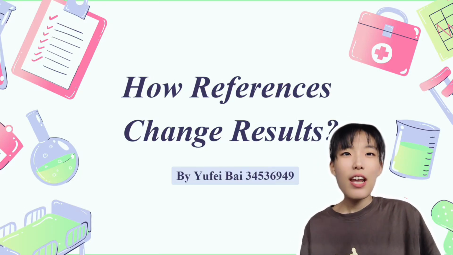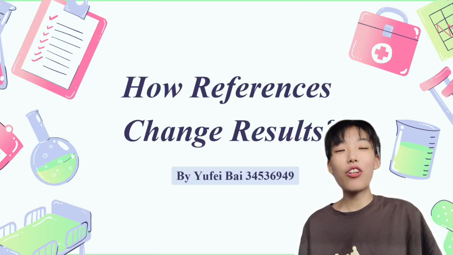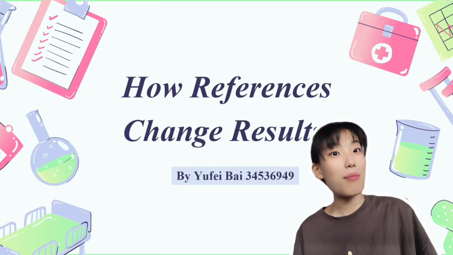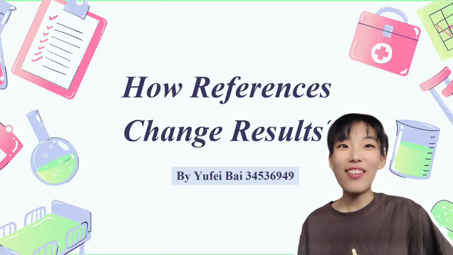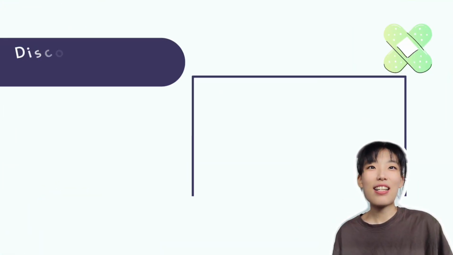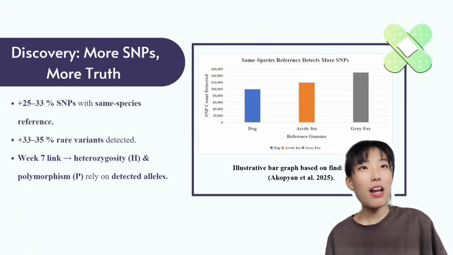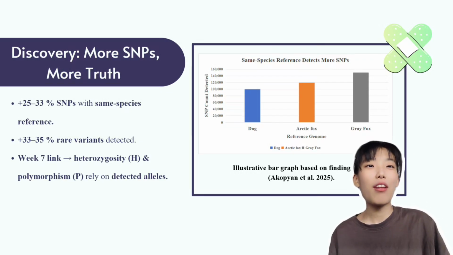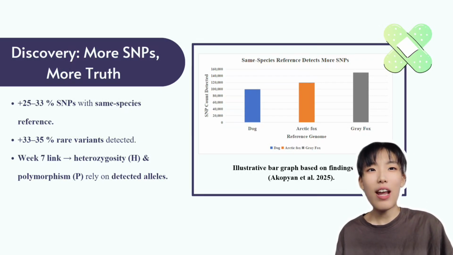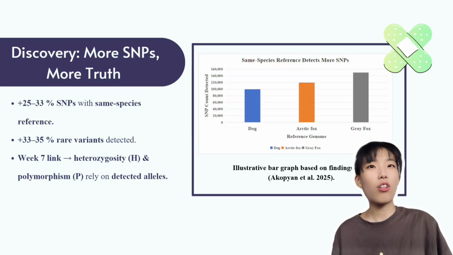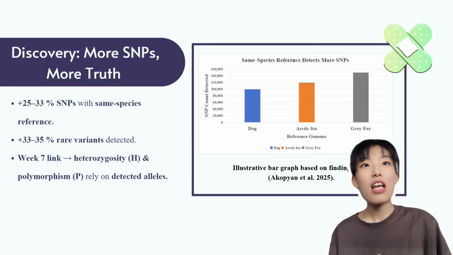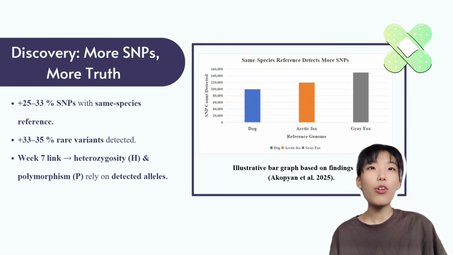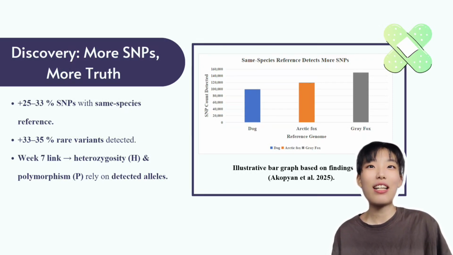And the best part, it connects directly to what we learned in week 7 and 8: genetic variation, Hardy-Weinberg equilibrium, and drift. Let me show you how. So here's the key finding. When researchers mapped gray fox DNA to its own reference genome, they detected around 25 to 33% more SNPs than when they used a dog or Arctic fox reference.